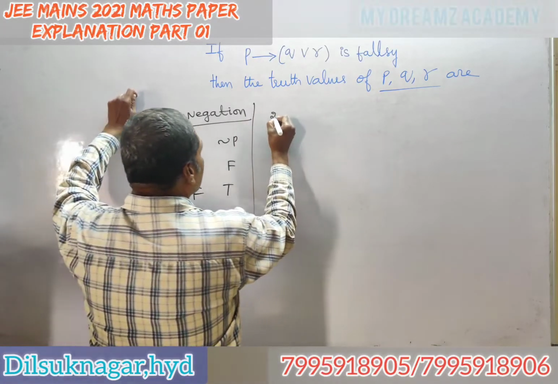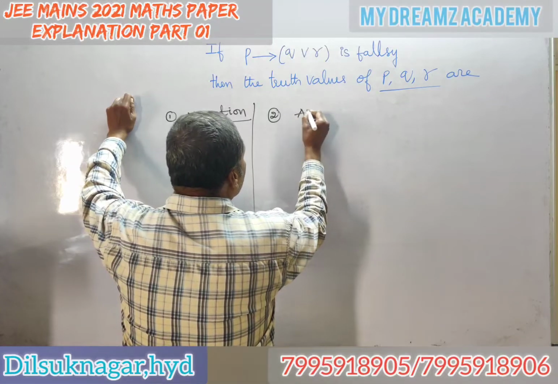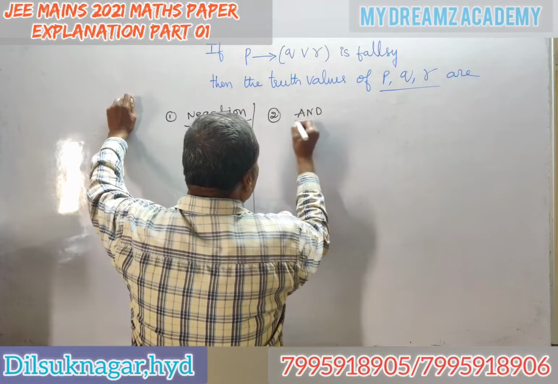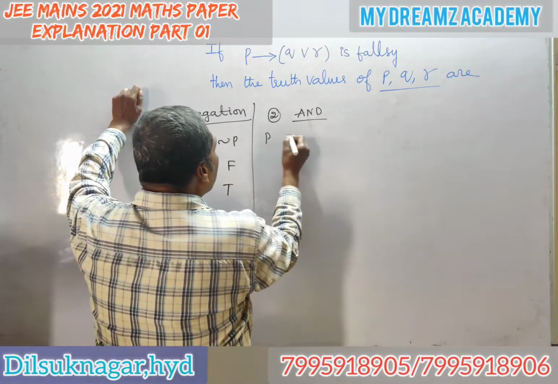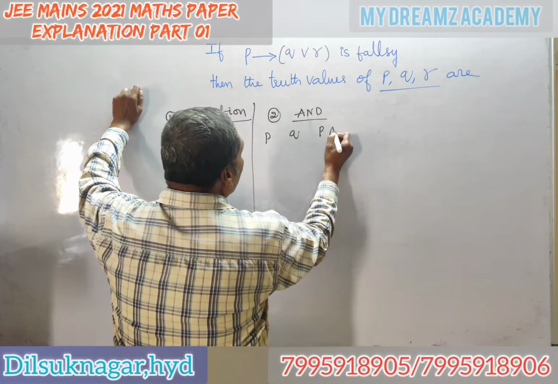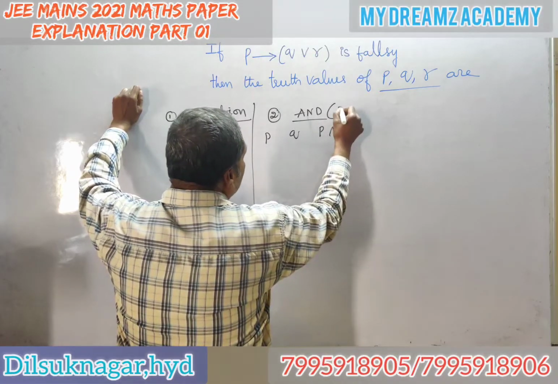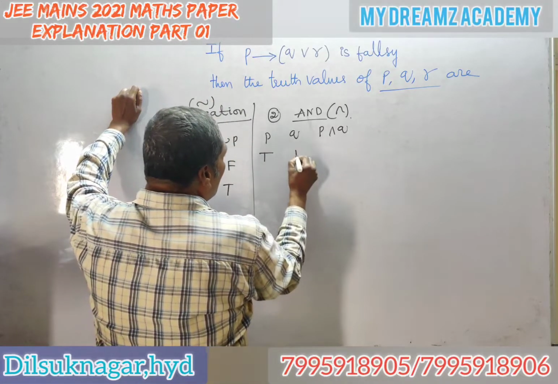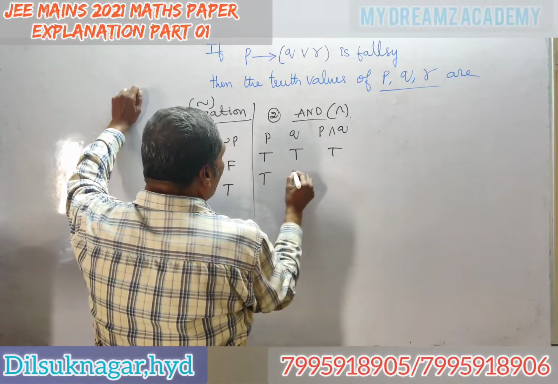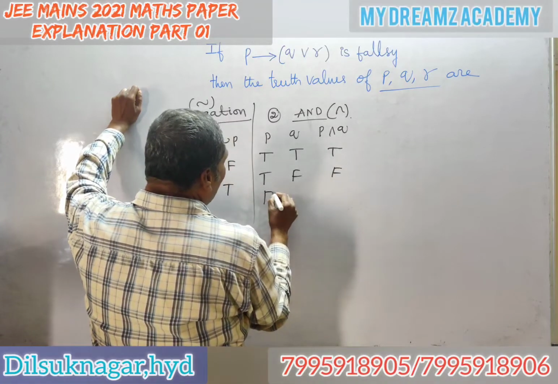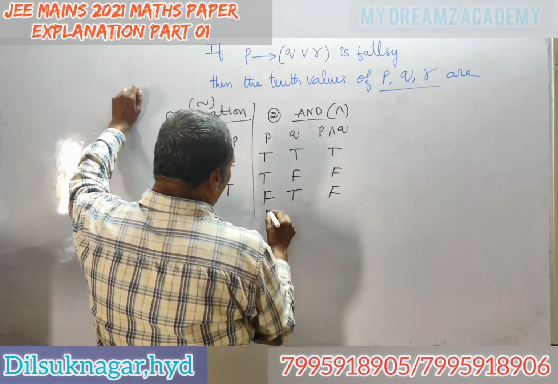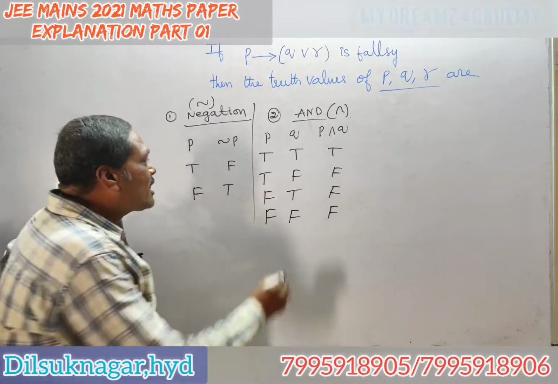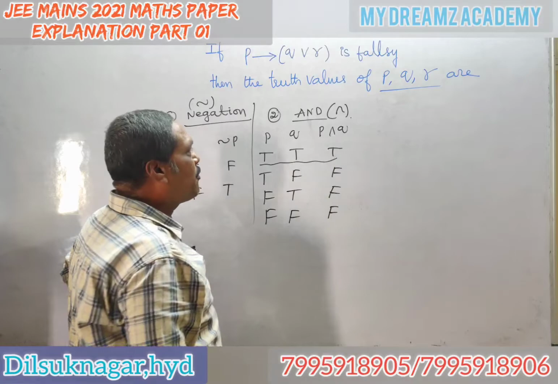Next, and, that is the conjunction. P, Q, P and Q, the symbol is this. True, true: true. True, false: false. False, true: false. If both are false, also false. And gives true only if both are true, otherwise it is false.